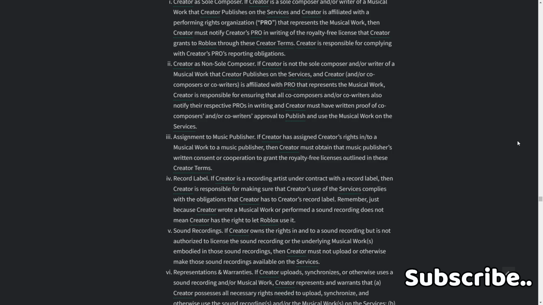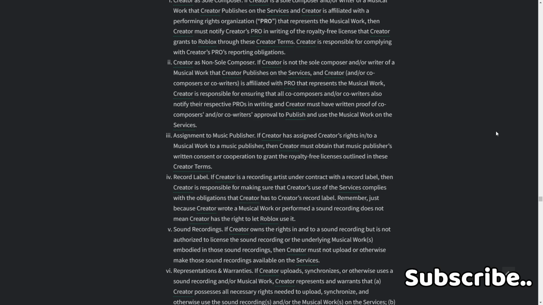For record label. If the creator is a recording artist under contract with a record label, then the creator is responsible for making sure that the creator's use of the services complies with the obligations that the creator has to the creator's record label. Remember, just because the creator wrote a musical work or performed a sound recording does not mean the creator has the right to let Roblox use their sound recordings.